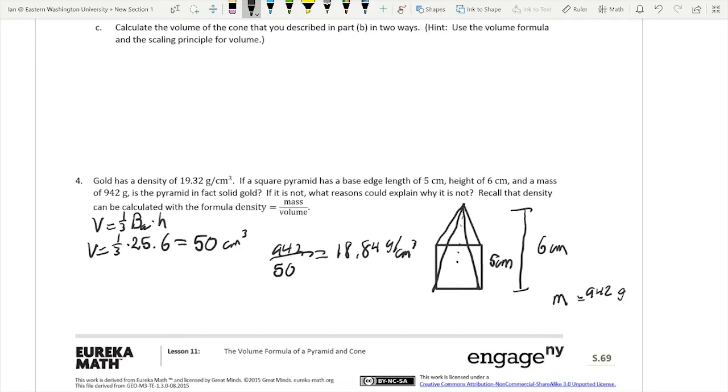Well, you're going to have some... Depending on how you made this, whether it's forged, whether it's pressed, there's a few other terms. I only know this because of wheels and rims and how those are made. But it depends on how you make this, and you could have air bubbles in here. There's a lot that could be going on that would make this not solid gold. Maybe the gold we got it from wasn't solid anyways. Maybe it wasn't 100% pure gold. Who knows? There's a lot of things, but it mainly had to do with the way it was forged and made.